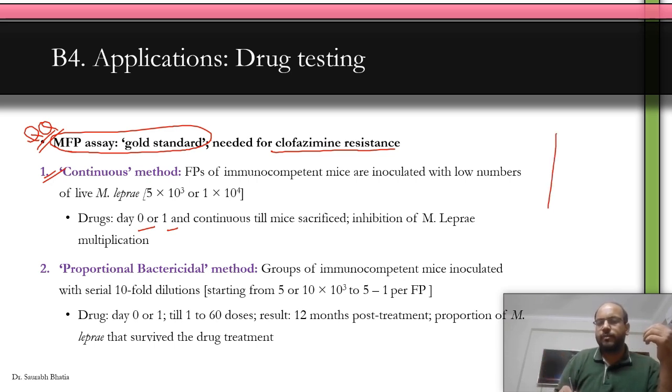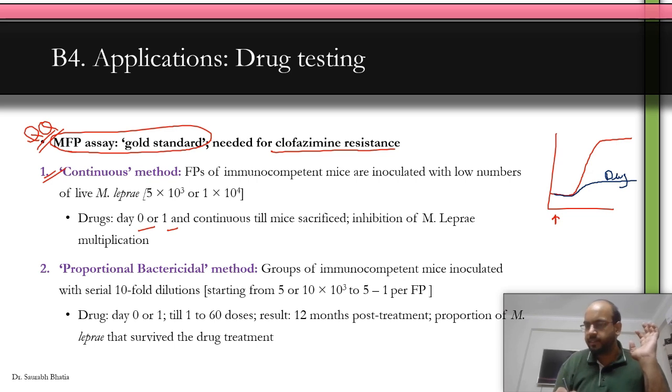So if you have a mouse footpad inoculation and a lag phase, log phase, and a stationary phase, you give drugs at day 0, day 1. If the drug is effective and there is no resistance, there will not be much multiplication. If there is a resistance, it will mimic the normal growth.